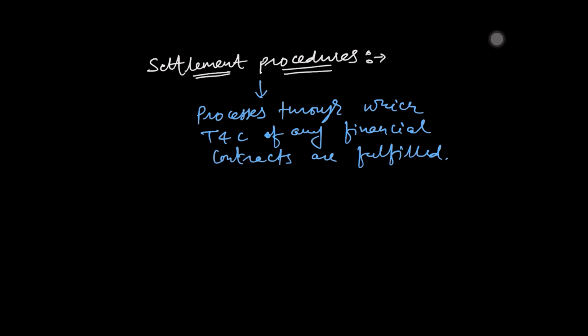So in our example, what was the settlement procedure? When we bought the ticket, we had to transfer the amount to the airline company. Let's say I mentioned my credit card number and that amount will be debited and we will get a confirmation. When I transfer the money, they will transfer me the ticket on email or my phone. So this is the settlement procedure, because we already had the condition that once I pay the money, you will give me the tickets. Simple.